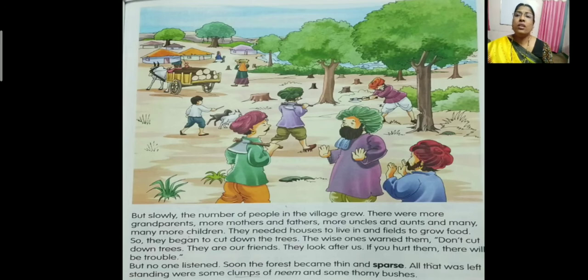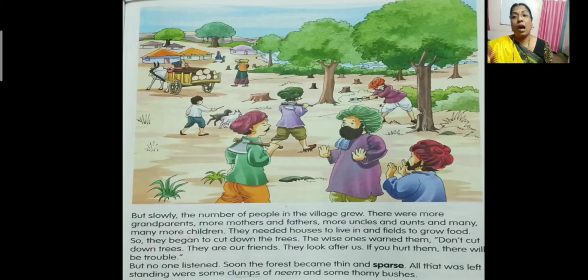So many were there. Okay, who were there? Grandparents, mothers, fathers, uncles, aunts, and many, many more children. So that means the population in that particular village increased.